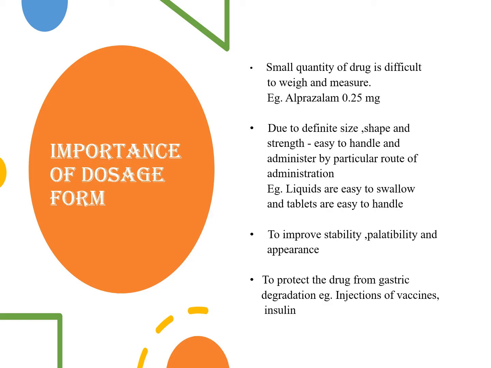Importance of dosage form. Small quantity of drug is difficult to weigh and measure. For example, alprazolam 0.25 mg. Due to definite size, shape, and strength, dosage forms are easy to handle and administer by particular route of administration. For example, liquids are easy to swallow and tablets are easy to handle. Third, to improve stability, palatability, and appearance. Fourth, to protect the drug from gastric degradation, for example, injections of vaccines and insulins.